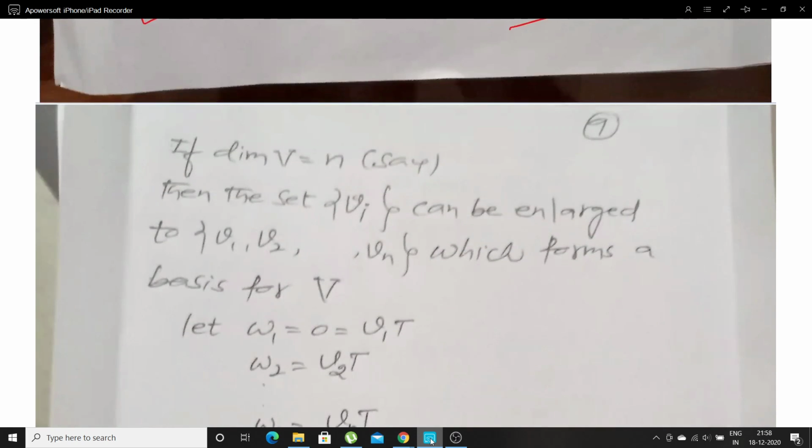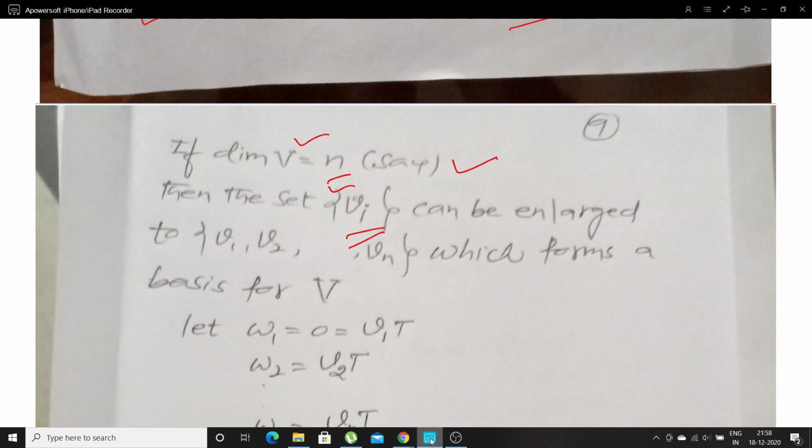Let me continue. If the dimension of a vector space V is n, say, that means we have taken n number of elements. The set containing the vector v1 can be enlarged, that means extended. This is possible only when the vectors form a basis.